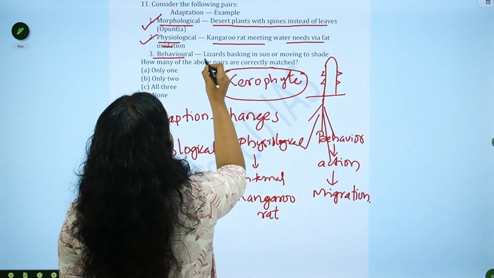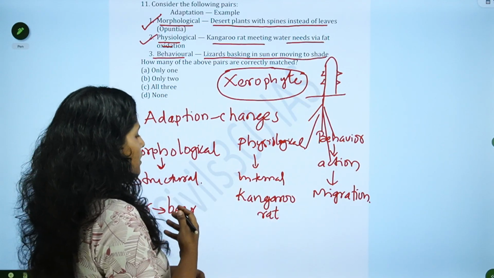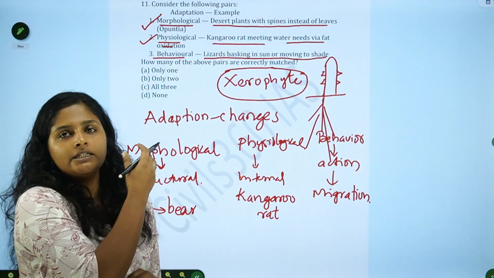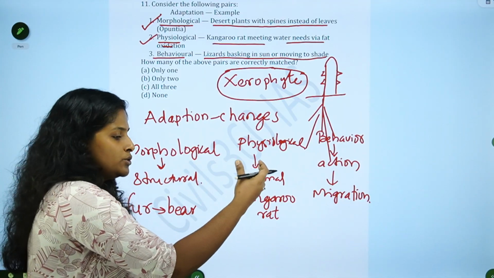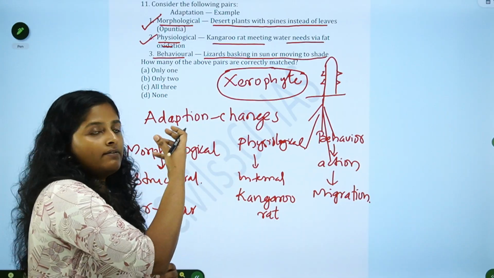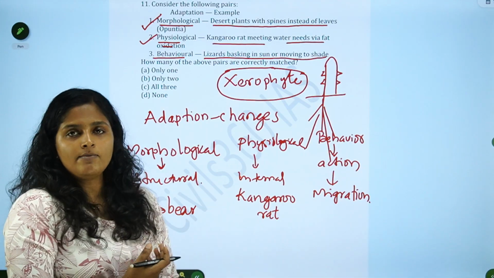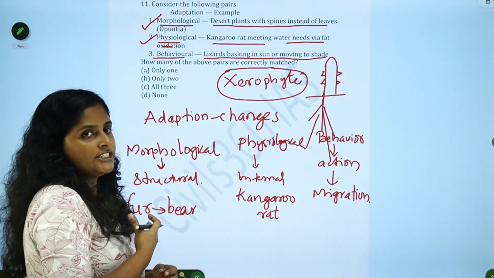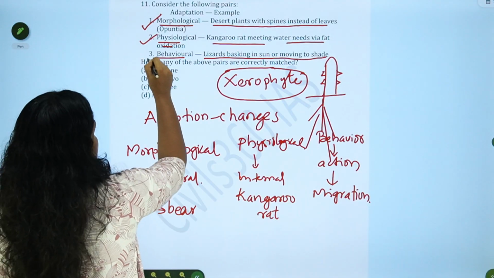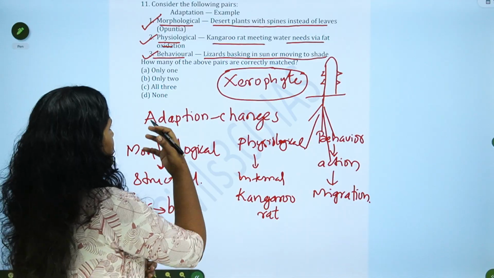Now, behavioral adaptation. The example given is lizard basking in sun or moving to shade. Means when it is really cold, what will these lizards do? They will go to get sunlight, because they want to get warm. So they will get exposed to the sun. And when it feels really warm, what will they do? They will go to some shade. They will move to some shade areas. So that is a behavioral adaptation to adjust their body temperature. That's a behavioral adaptation. That is also correct.